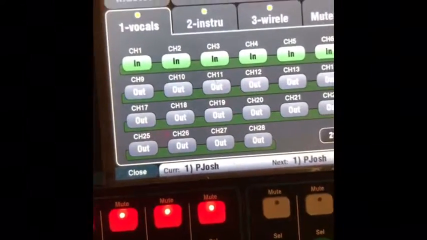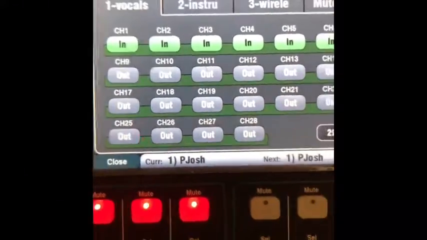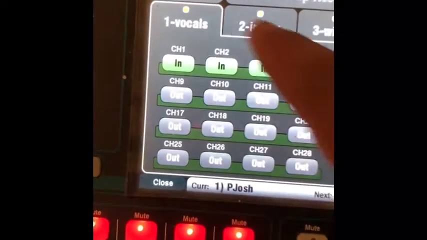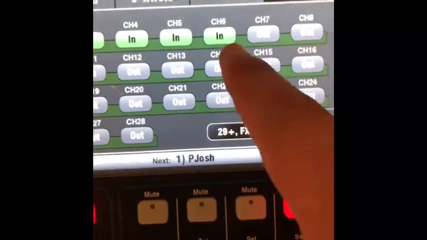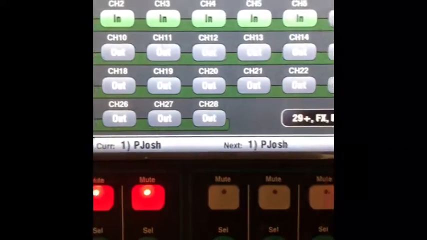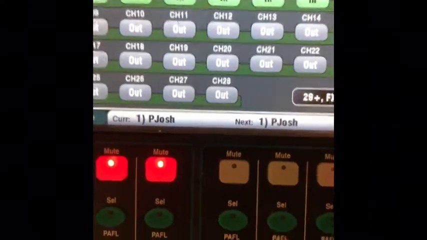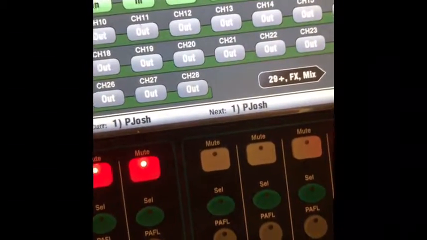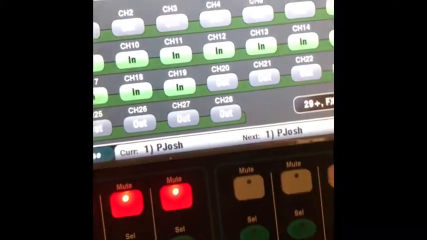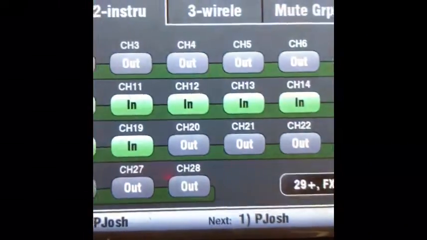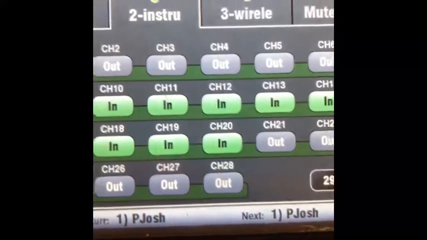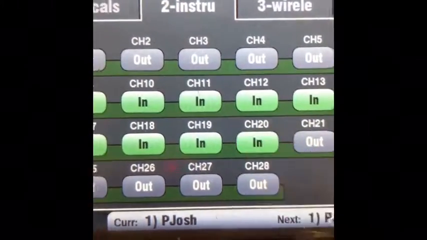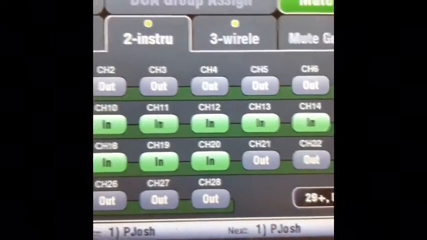And here you see channel 1, or soft key 1, is mute group 1, where it's vocals. So we have channel 1 through 6 turned on, okay? So in other words, when we hit soft key 1, all 6 turn on. Now the soft key 2, we have channel 7 through 19. So the way you add 20 is you just click here. And see how it was out, now it's in, and now it's added, okay?